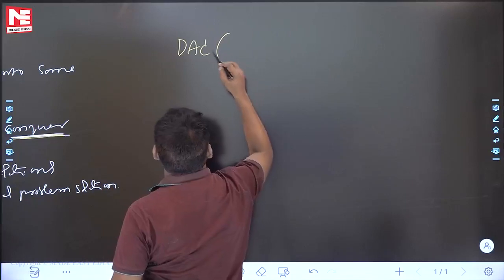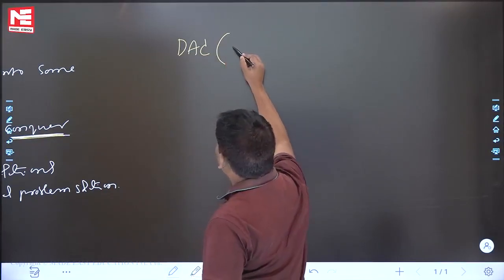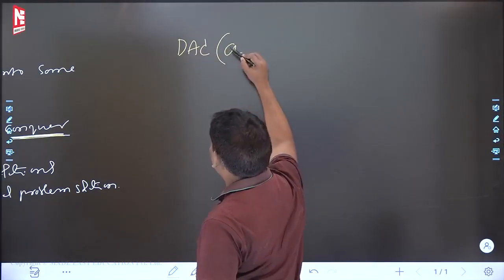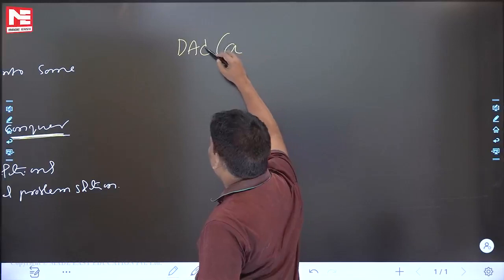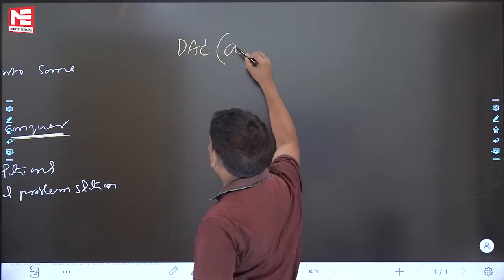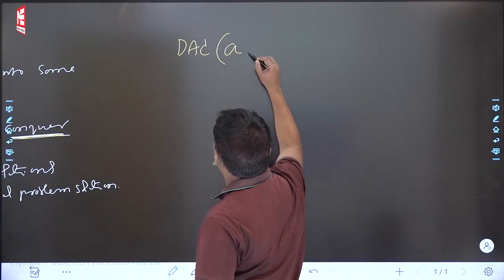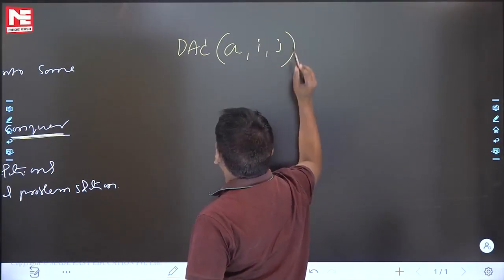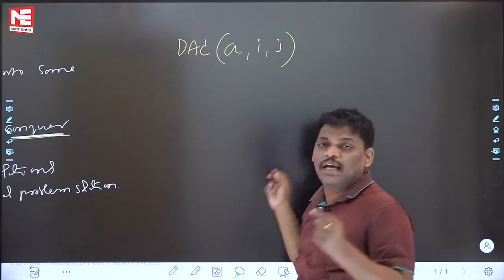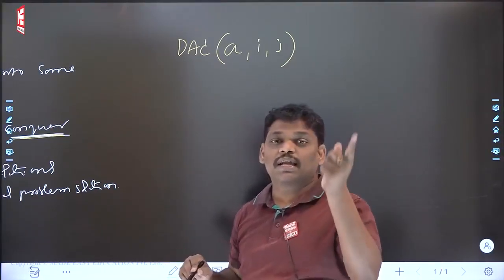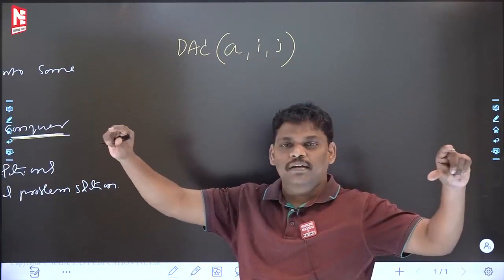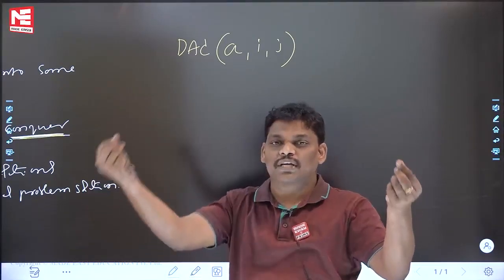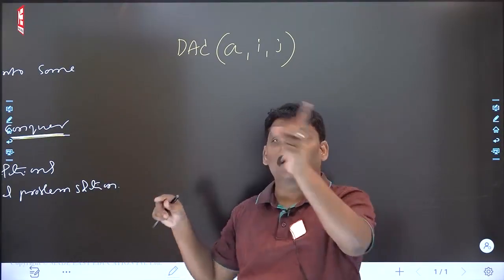Let us assume that there is one array A. Suppose that this is the problem. I am applying the divide and conquer algorithm on array A which contains I to j elements. What is the meaning of I to j? I is the first element index, j is the last element index. This is the array A which contains I to j elements.